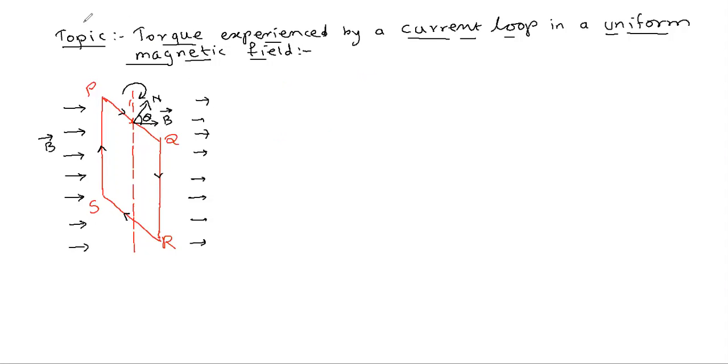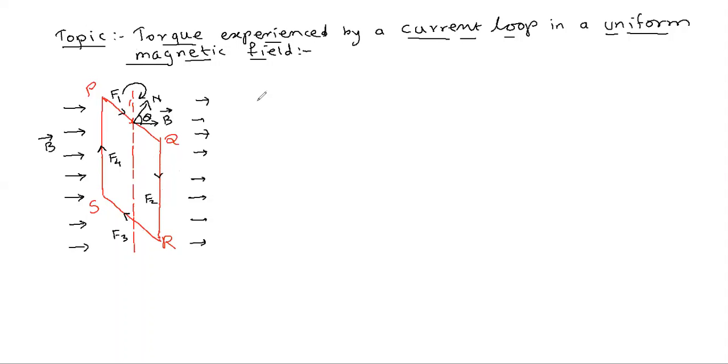Now the next thing is the forces F1, F2, F3 and F4. These are the four forces which will act on this rectangular current loop. I am not showing the direction of the forces here; we will find it using Fleming's left hand rule.